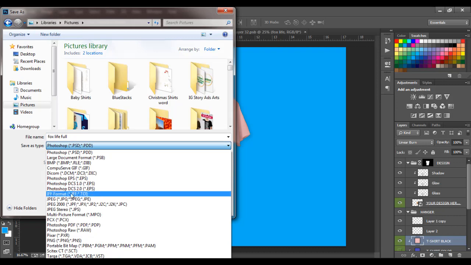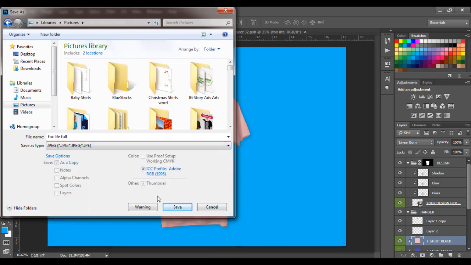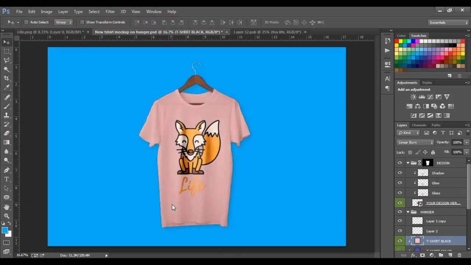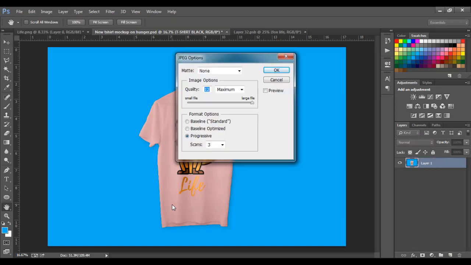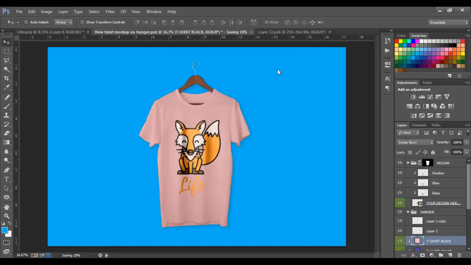Save it as JPEG, because now you can use this to promote on Instagram, on Facebook. Just find influencers interested in animals, pets, all those kind of things, and you tell them you want to promote. You just pay them some amount, they promote it, you make your sales. The good thing is that once you make your first 5 sales, you start getting automatic promotions on Redbubble, Teespring, TeePublic, Merch by Amazon.